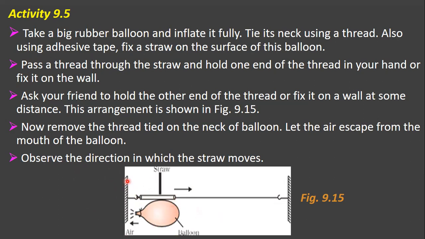If the balloon moves forward, then the straw will also move in the forward direction. It is because of the elastic energy of the balloon, which pushes the balloon in the forward direction while the air moves out in the opposite direction as per the second law.